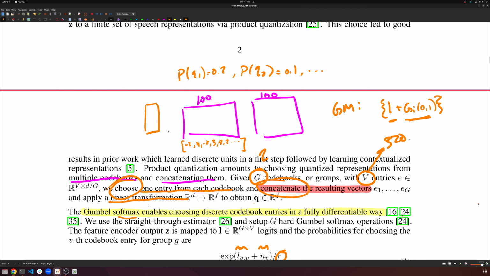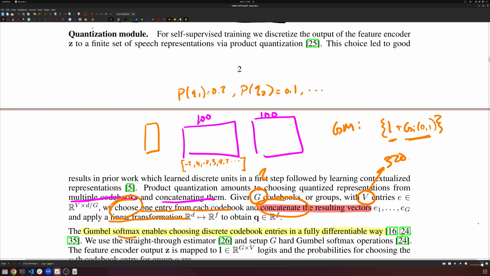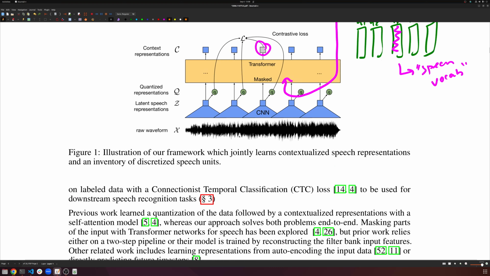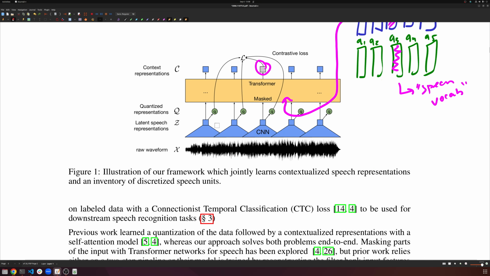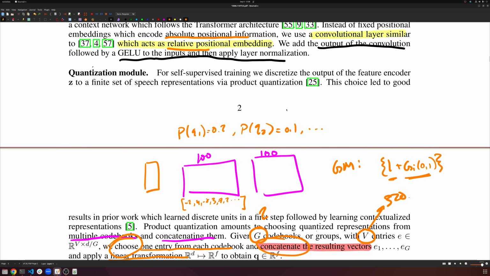Now that we have this, we have a way of selecting codes in a differentiable manner. So notice there's no more codebook loss, no commitment loss, none of that stuff. Very simple. Because we have all that ready to go, we now have quantized embeddings. And we have a large variety of quantized embeddings because we have 2 codebooks. So this would be 100 squared possible codes between the 2 after concatenating. So that takes care of this first step: how do I quantize my audio to get some targets? Next part is, how do I train with these things? So let's take a look.